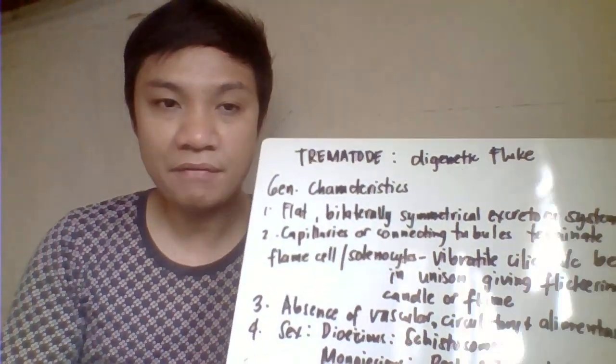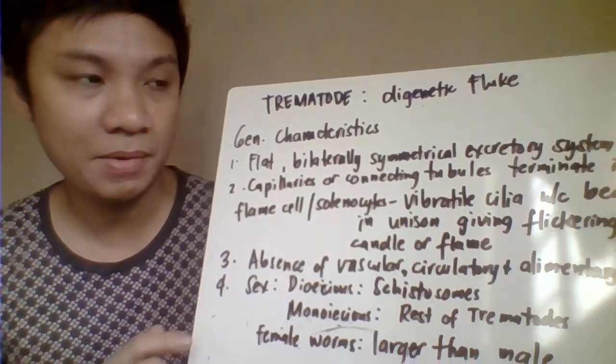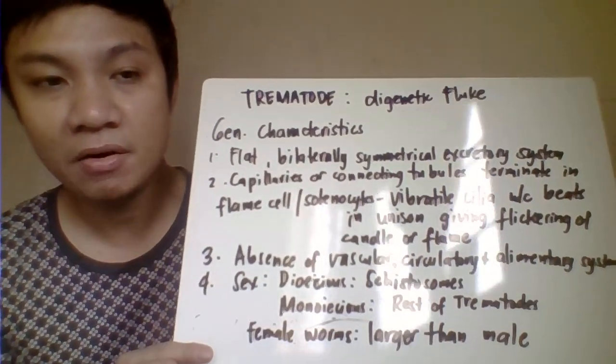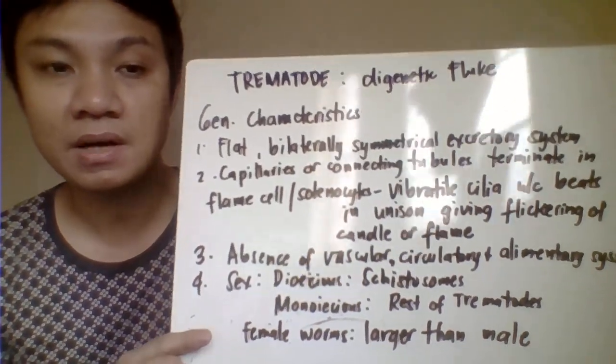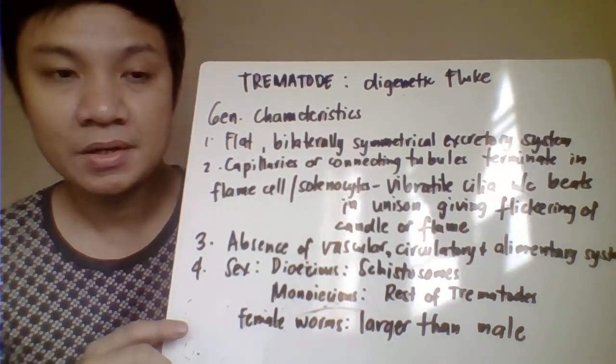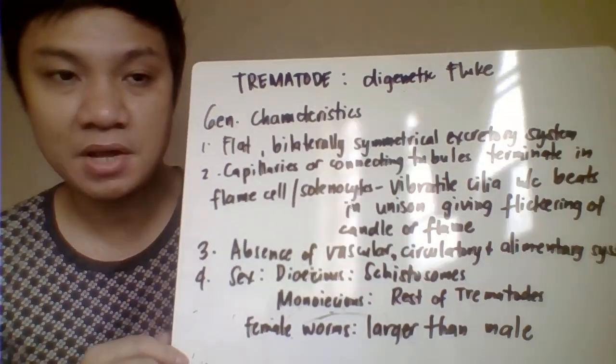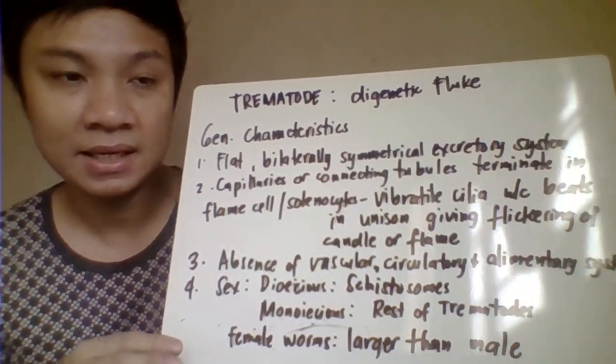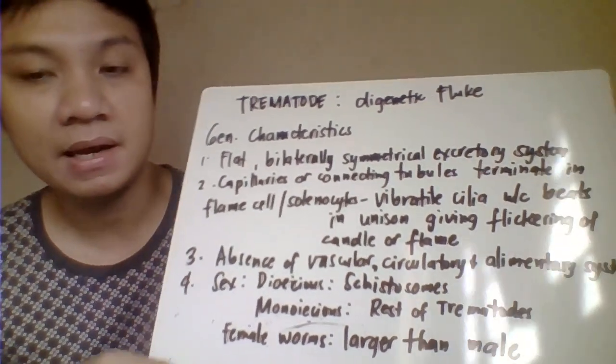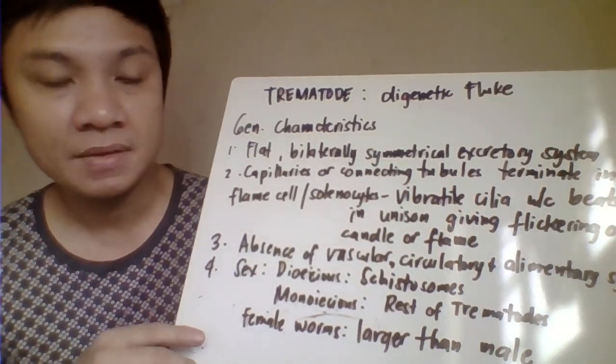So basically, we have here the general characteristics. Number one, this belongs to the platyhelminthes, meaning these are the flatworms. We're talking about the adult worms. Their body is flat, and they are bilaterally symmetrical.